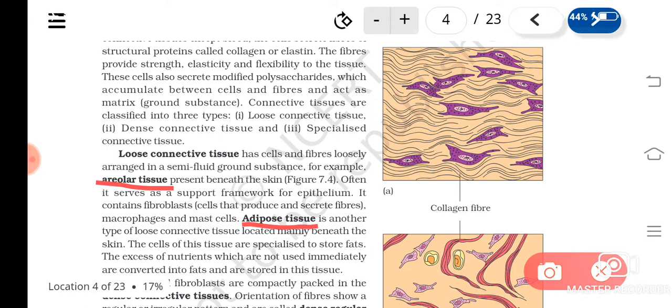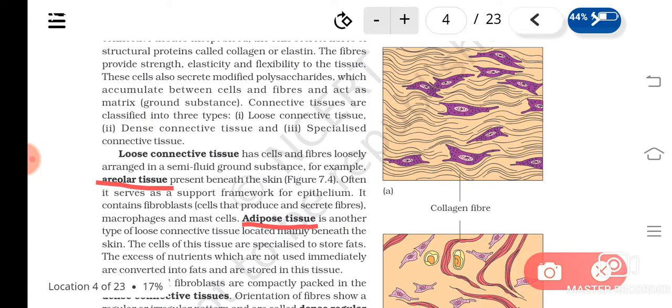So areolar connective tissue and adipose tissue are found just under the skin. Understood? And areolar connective tissue especially helps to support the framework for epithelium. And it consists of cells.